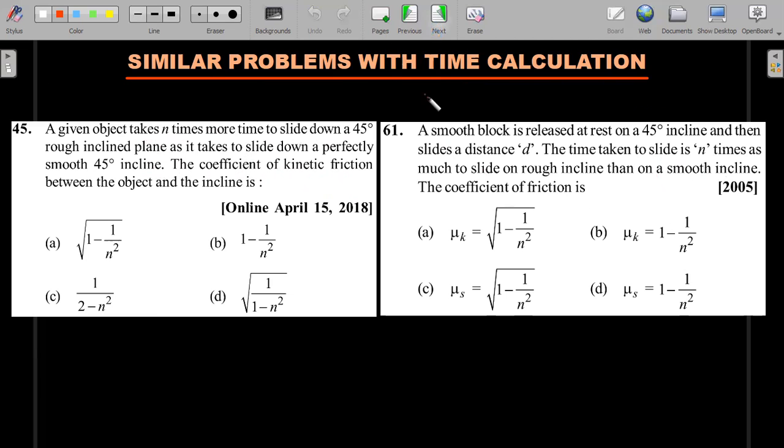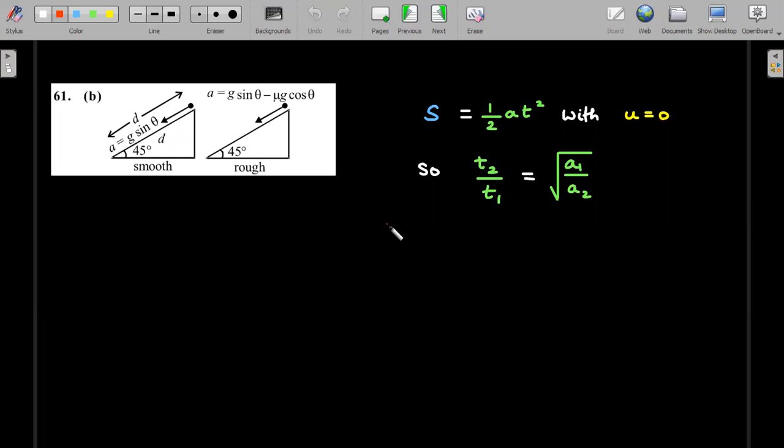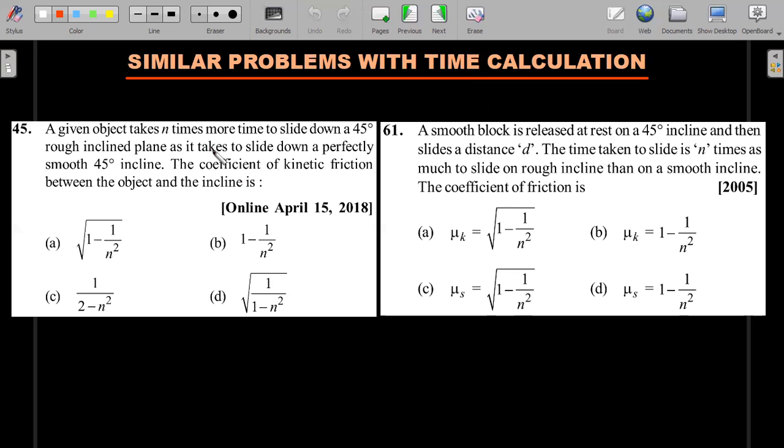So here's a solution. This time it's a time calculation. Last time it was v square minus u square equal to 2as. You should be very carefully reading it. My bad. He says n times more time to slide down a 45-degree rough inclined plane compared with slide down a perfectly smooth inclined plane. I'm very sorry. So it is going down, but in two different cases.